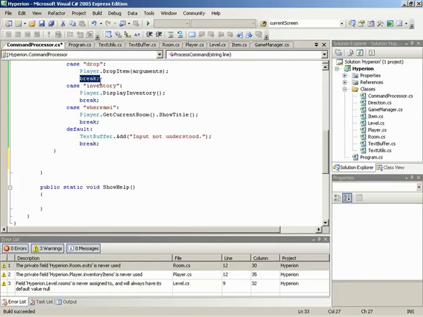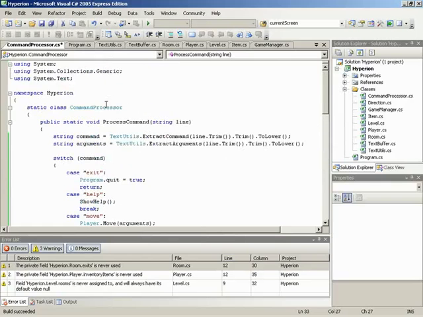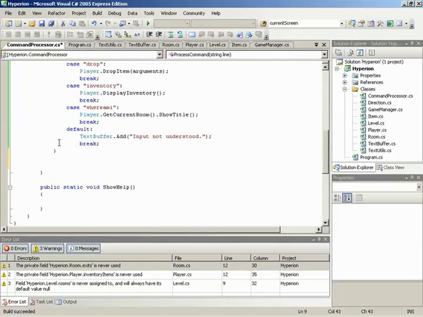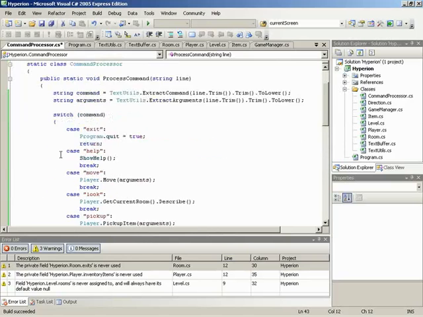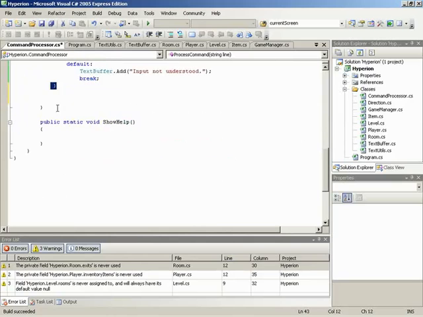Then we're going to break out, but we are still inside of the command processor method. So we're still inside here, okay? So we break out, meaning we come right outside of the switch. So right down here, the very next thing we'd want to do is go ahead and tell it to apply the game rules just to make sure that dropping the green ball in that room doesn't cause us to win the game.